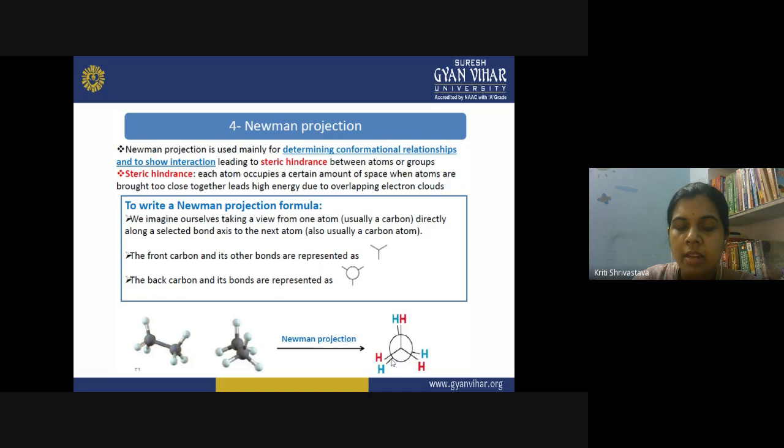Now see, when only hydrogens are present on the molecule, this is not making a difference. But when we have a different substituent present, suppose in the place of this hydrogen you have an alkyl group or an aryl group or some bulky substituent, then such interactions matter a lot. They are increasing the energy of a particular structure by even masking each other or staying away from each other. They change the structure, they change the molecular energy, and therefore they govern the reactivity of the molecule in this manner.